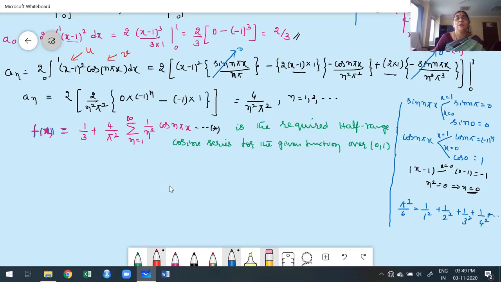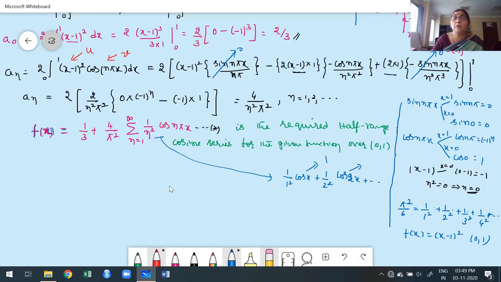How to deduce? Now, what is my function? My function is x minus 1 whole square over the interval 0 comma 1. Now, this is my Fourier series expansion. Suppose you expand this series. Don't worry about 4 by pi square or anything. Just observe: expand 1 by 1 square cos x, put n is equal to 1, put n is equal to 2, put n is equal to 3, like that. We get 1 by 1 square, 1 by 2 square, but compare that, here we have cos x, cos 2x, cos 3x.